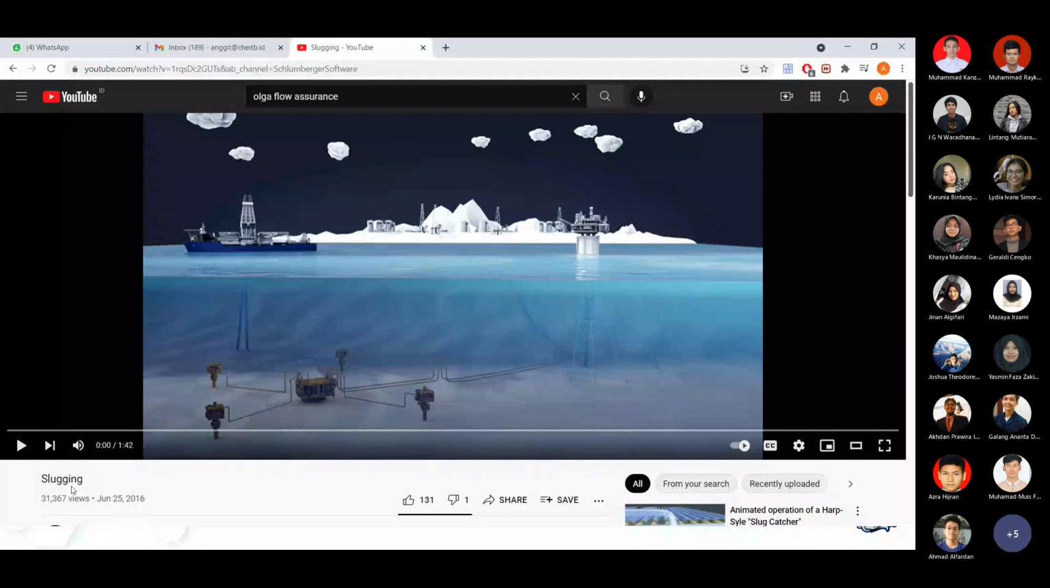This is only one big example, one big problem that happens in the real world. It is called slugging. I'll show you the illustration. Of course, there are other problems with two-phase flow, such as hydrate or wax, or what else, choking and so on. But one common theme when we're dealing with oil and gas operation in subsea is slugging,